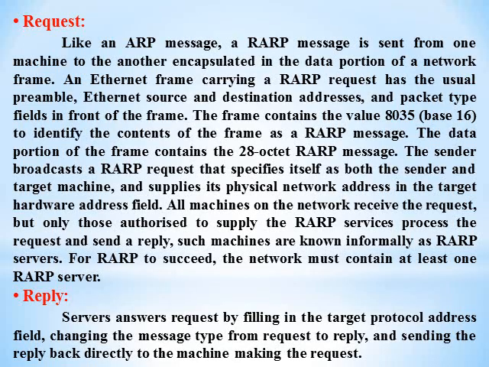The sender broadcasts a RARP request that specifies itself as both the sender and the target machine, and supplies its physical network address in the target hardware address field. All machines on the network receive the request, but only those authorized to supply the RARP service process the request and send a reply. Such machines are known informally as RARP servers. For RARP to succeed, the network must contain at least one RARP server.